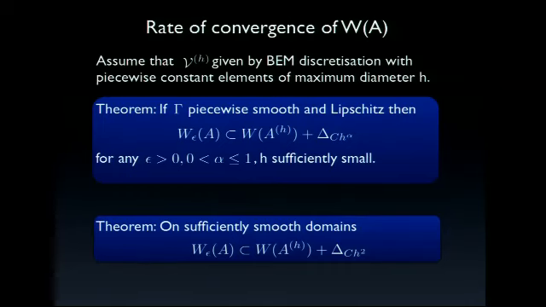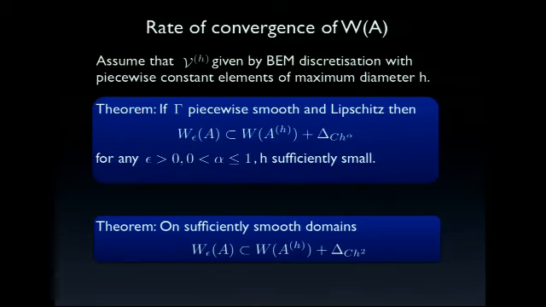Namely, if you use a very simple boundary element space with piecewise constant elements, diameter h, then we are going to get essentially linear convergence. So we've written this down in the case that we have a set W epsilon of A, which lies inside the numerical range and almost fills up the numerical range up to a small distance of epsilon, so that we don't have to deal with the boundary.